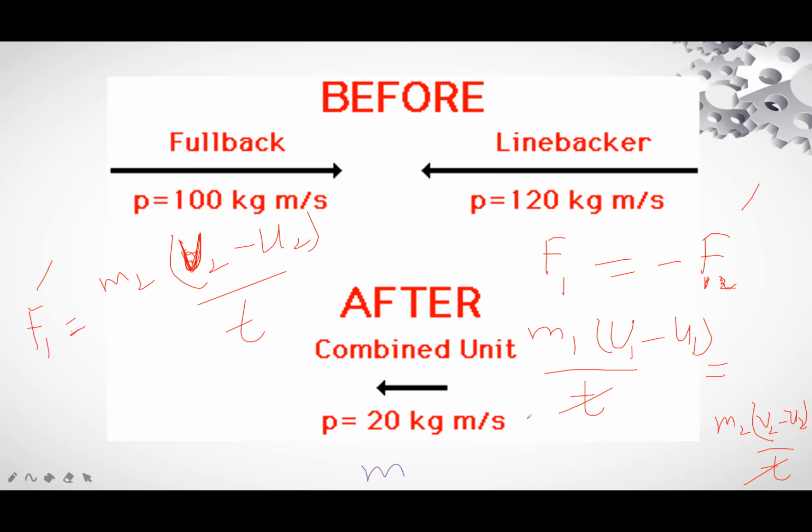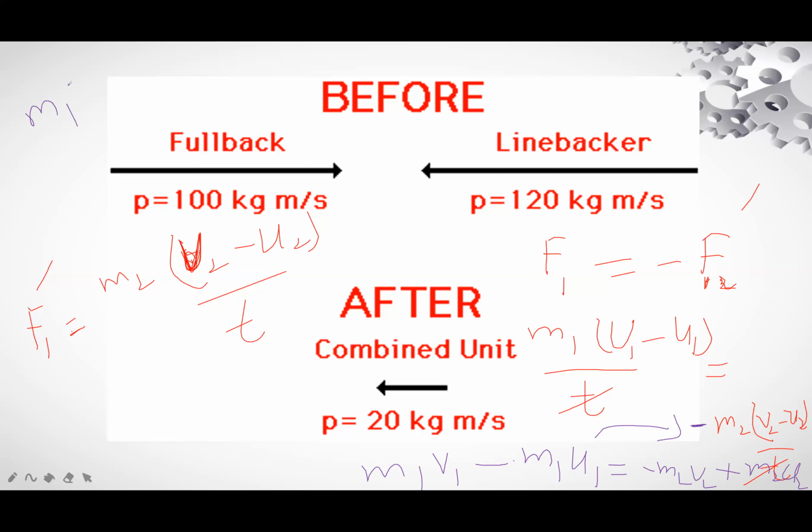There is a minus sign. M1 V1 minus M1 U1 is equal to minus M2 V2 plus M2 U2. Now, this is minus, so transfer it to the other side, right?